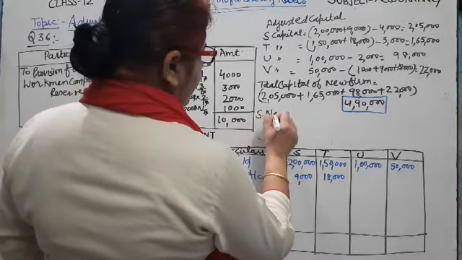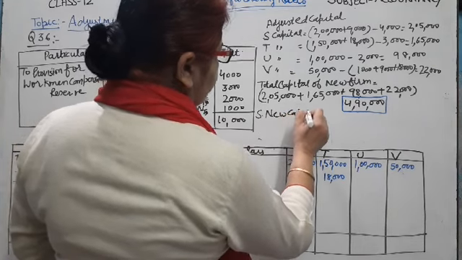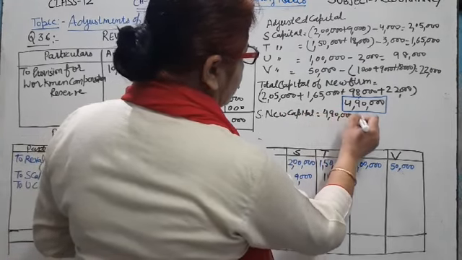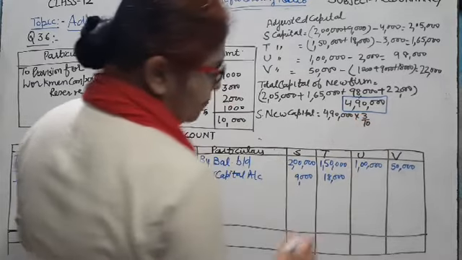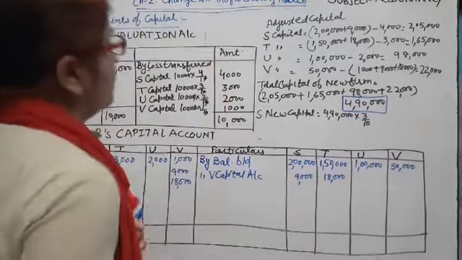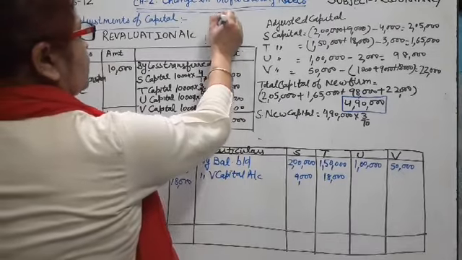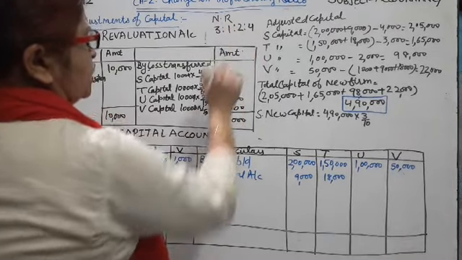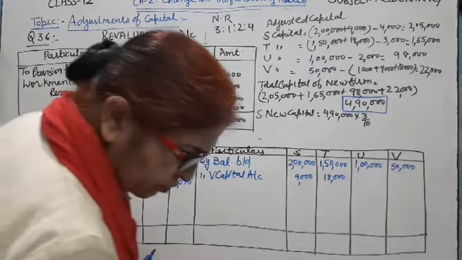Now we divide this capital according to new ratio. So write S new capital is equal to 4,90,000 multiply by 3/10, because new ratio is 3:1:2:4.